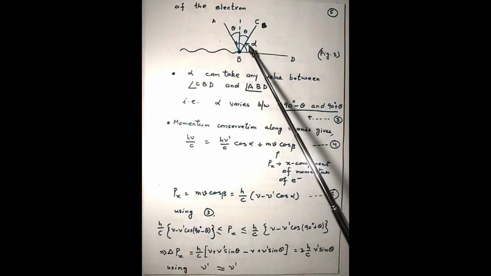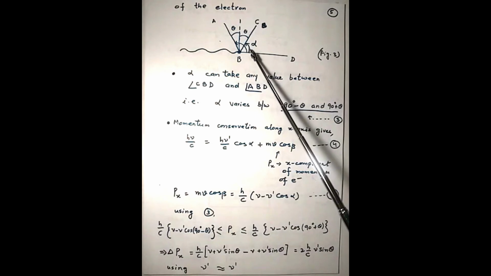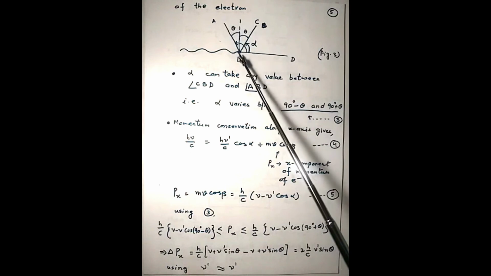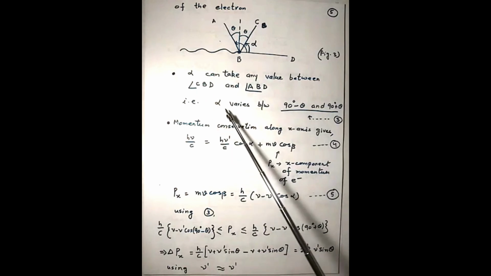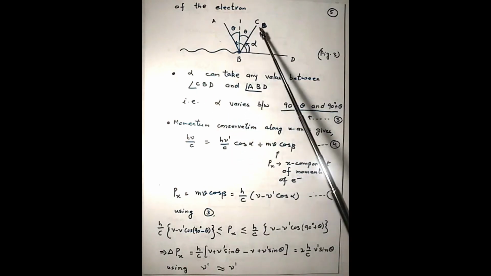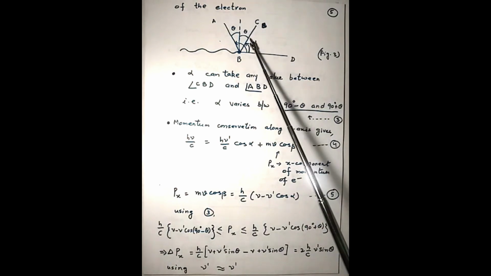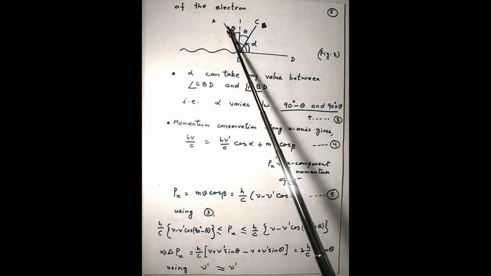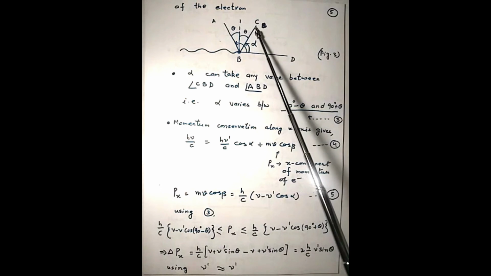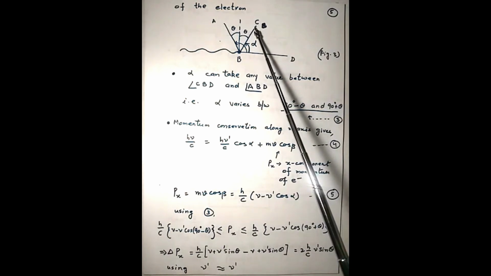In the diagram, we can see the angle of scattering of the photons which are going along the cone. That alpha can change between angle CBD and angle ABD. That means the angle alpha varies between 90 minus theta, this direction, and the angle 90 plus theta. This angle is 90 degrees and this angle is plus theta. If it is along this direction, then it is minus theta, 90 minus theta.